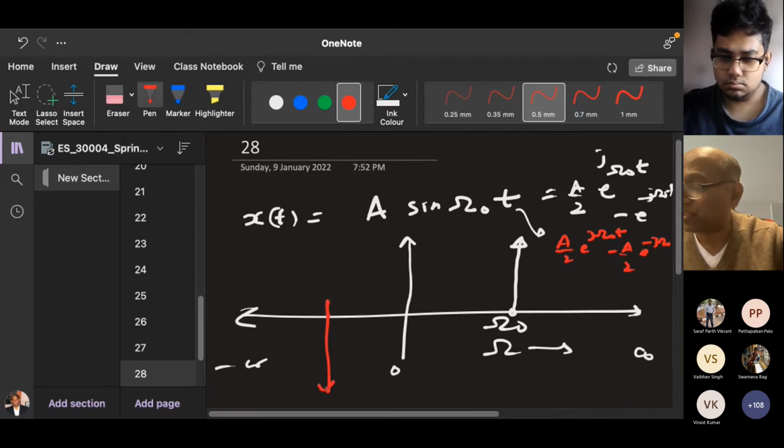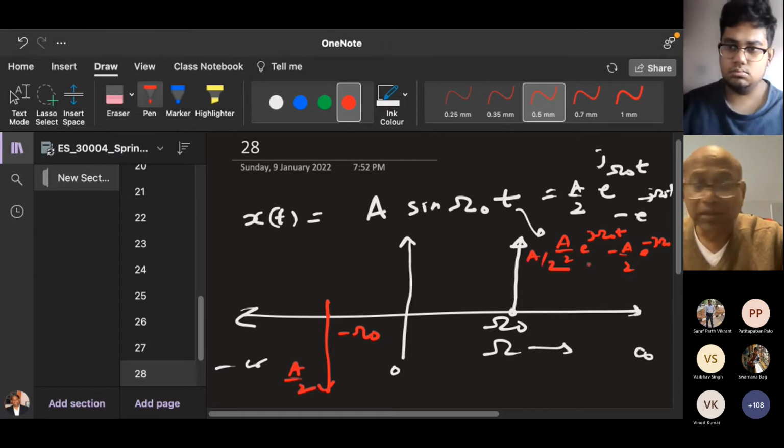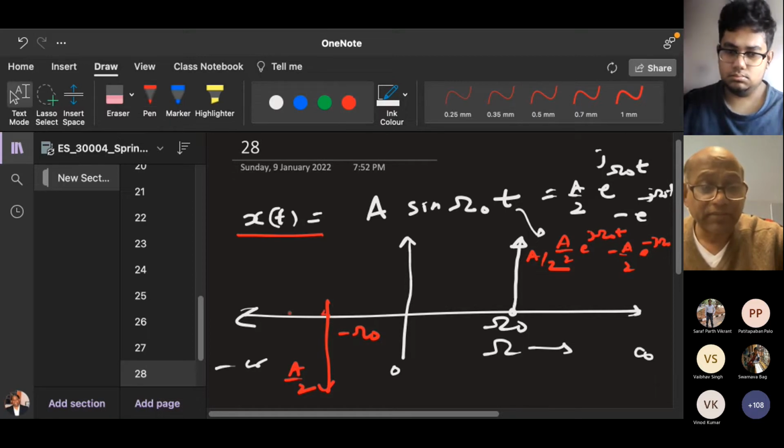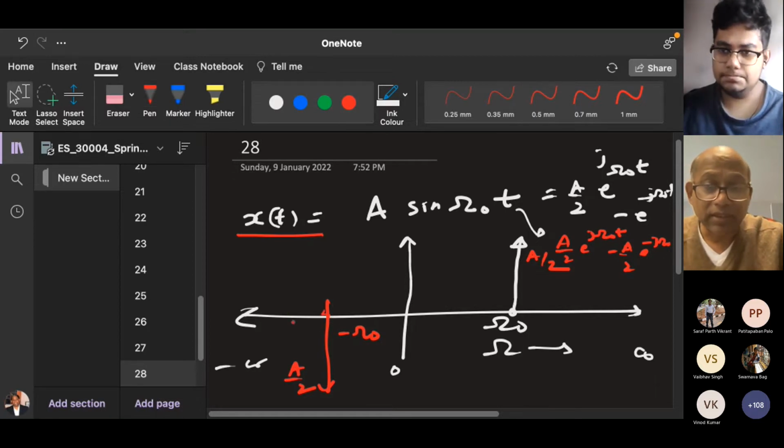One is negative, minus 1 by 2j at minus omega naught, and this is positive omega. This is the Fourier transform. So if there is a real signal, there will be one positive frequency and a negative frequency.